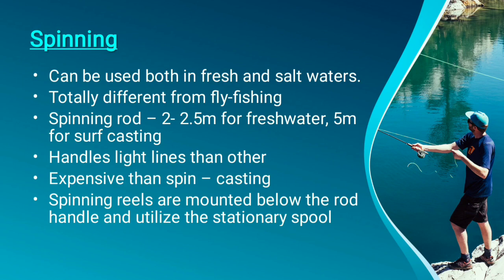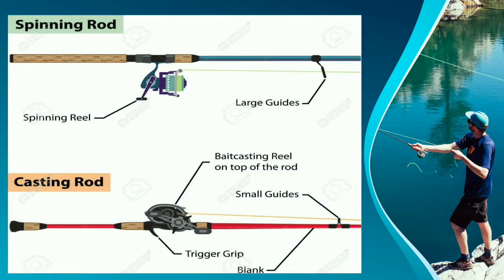The spinning rod is 2 to 2.5 meters for fresh water and 5 meters for surf casting, and the handle is slightly longer than the other. In this case the lines are lightweight, and it is more expensive than spin casting, but less expensive than bait casting. The spinning reels are mounted below the rod handle and use a stationary spool. So this is the main difference between spinning and bait casting and spin casting. The diagram here shows the difference between the spinning rod and the casting rod.